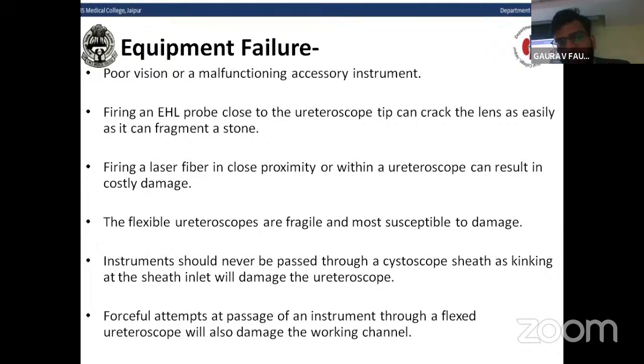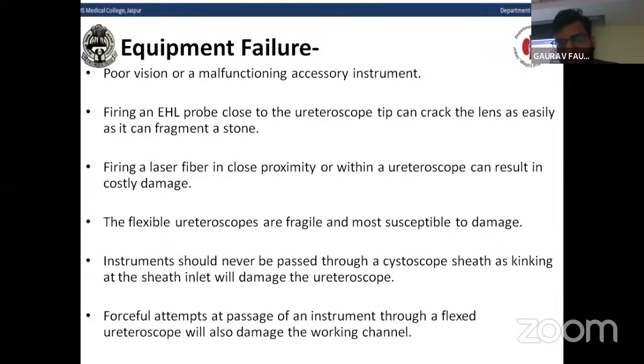Another major complication is equipment failure, usually caused by poor vision or malfunctioning of the accessory instruments. Some examples of equipment failure are the firing of the electrohydraulic lithotripsy probe close to the ureteroscope tip, which can crack the lens as easily as it can fragment a stone.